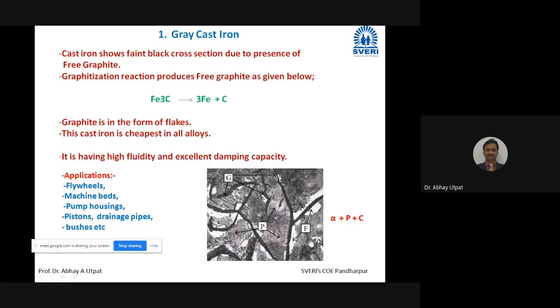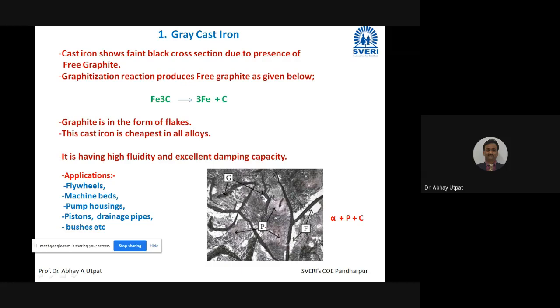So the first requirement is that the machine bed is large in size, and the material used for pouring should have good fluidity. Second, a number of operations are performed on the machines. Whatever shocks are generated, all shocks are absorbed by the bed. So your machine bed should have good shock absorption capacity.